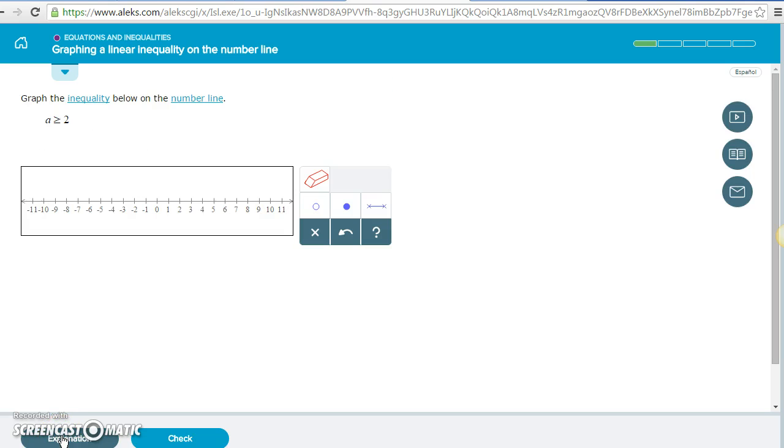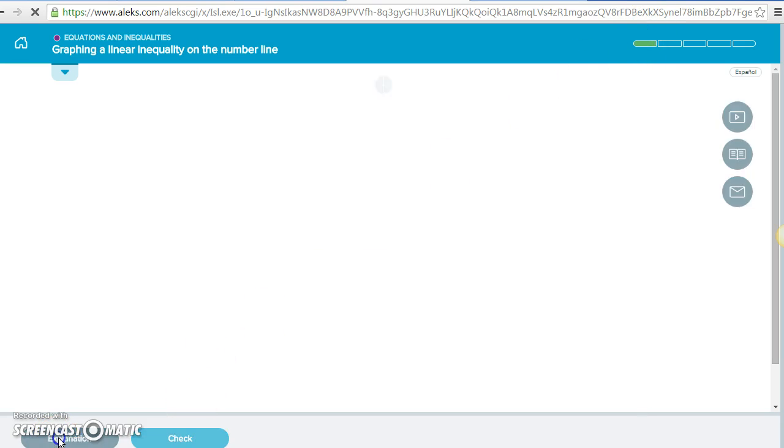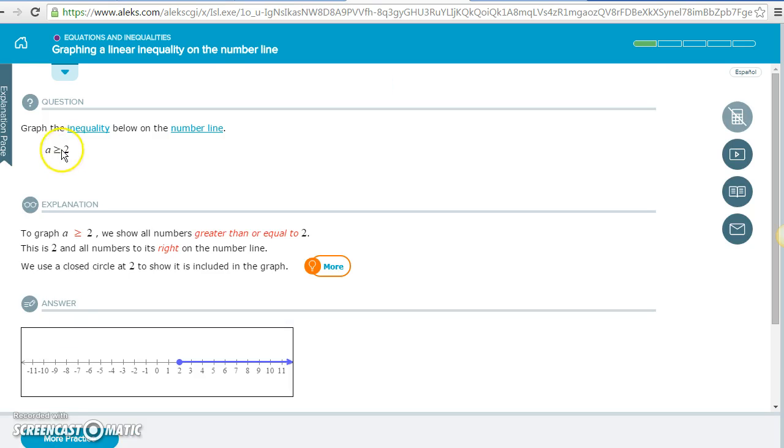All right, let's work again. All right, now let's graph it. Okay, and let's say I'm looking at it and I'm like, you know what, I'm really not sure. I don't want to press check and get it wrong because then I'm going to lose my green bar. So let's look at an explain. Okay, notice it's the same problem. Okay, the problem didn't change. They're going to explain it to me.